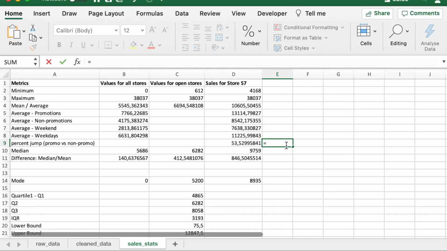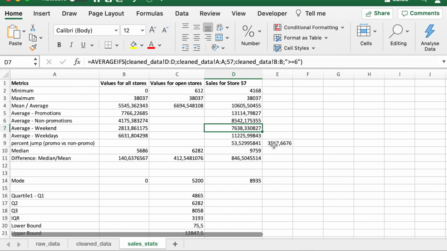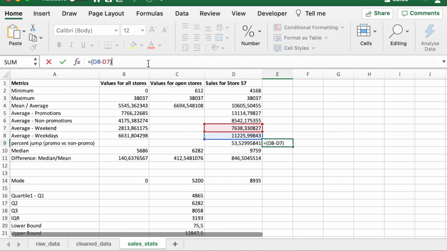And here we can say weekdays, which is this one, minus weekend, which is this one, divided by the weekend, the smaller value, and then you can multiply it by 100 and you are getting 46.96, which means that during the weekdays our sales is 46.9% higher compared to the weekend.